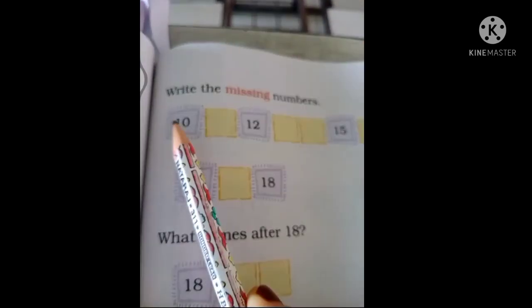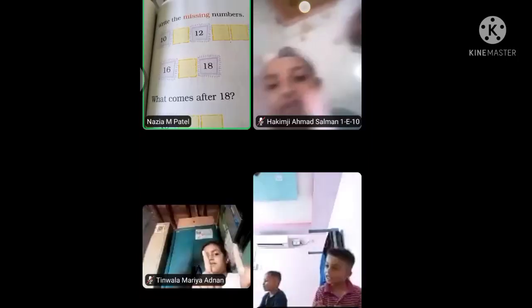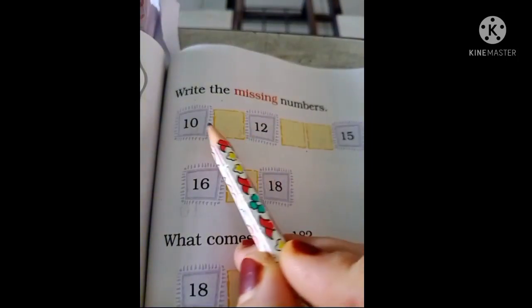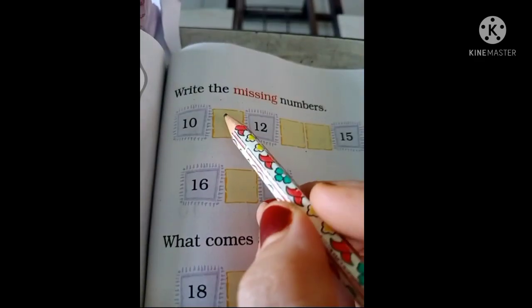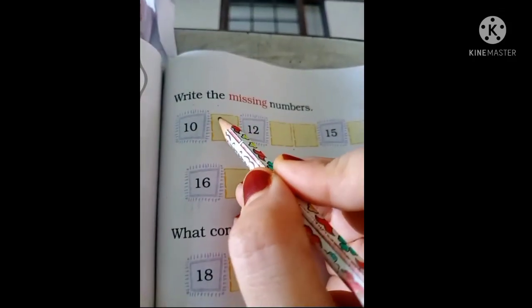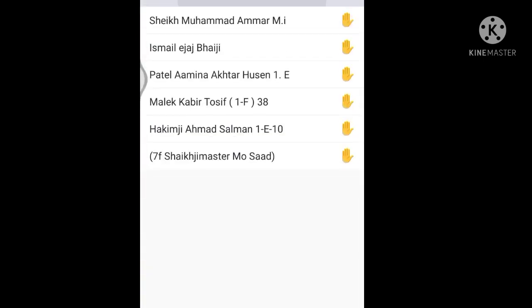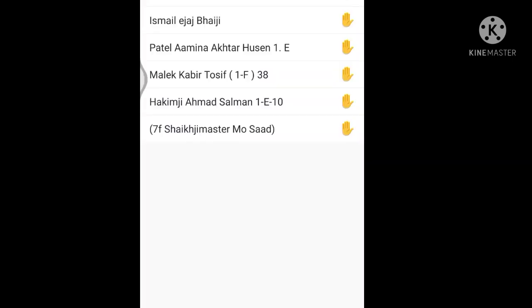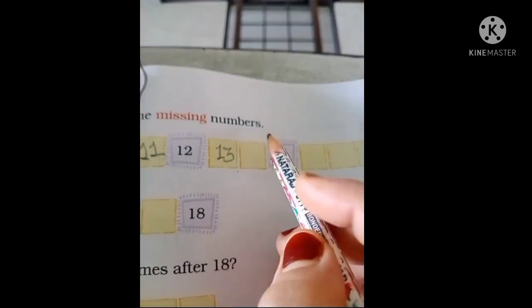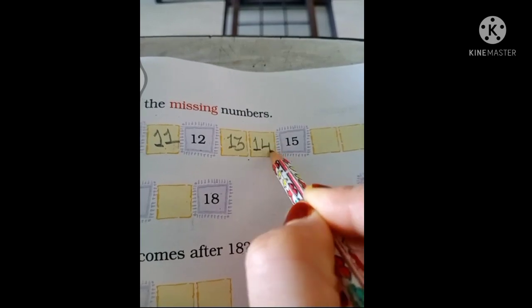So after 10, which number, students? Can anyone tell me? Jumana Fatima, tell me which number came after 10, beta? 11. Very good. Yes, Jumana Fatima is absolutely right. After 10, number 11 came. Very good. Now Sheikh Muhammad Amar, tell me your answer beta. After 13, which number came? 14. Yes, absolutely right. After 13, 14.